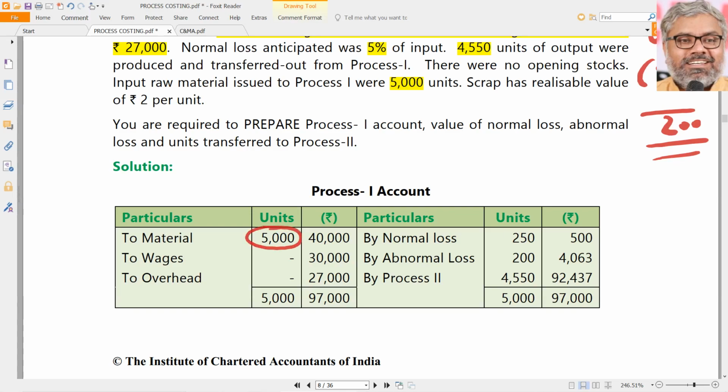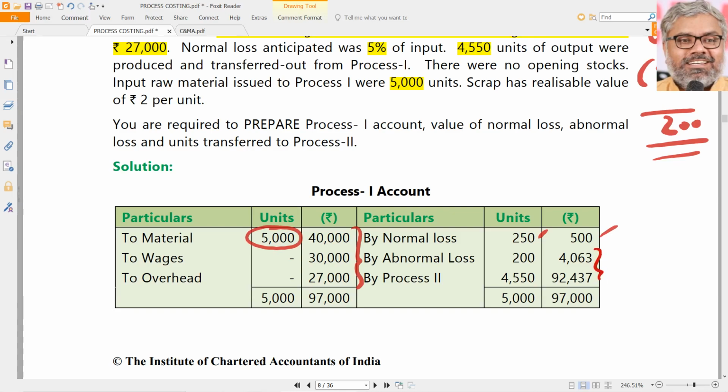Starting with material: 5,000 units of input, number of units, material, wages, overheads, costs are the same, nothing different. Normal loss is 250 units, and because scrap value is 2 rupees per unit, that is 500 rupees. Normal loss will be there anyway, with a gain of 500 rupees, which reduces the overall cost of the process 1 account. Now comes the remaining.